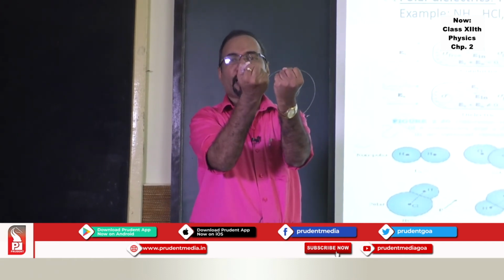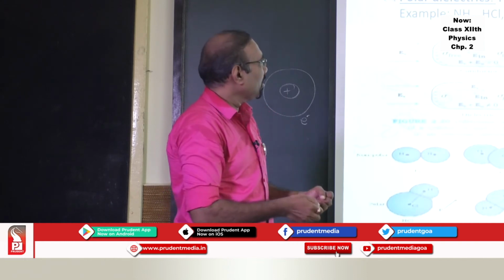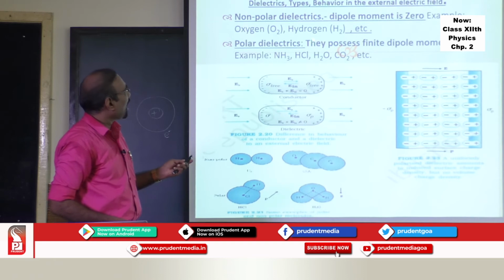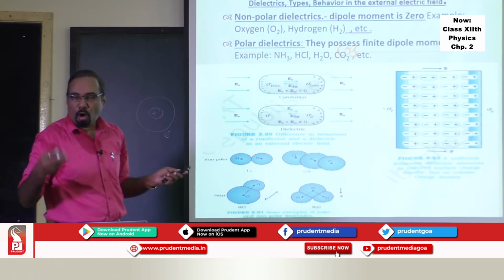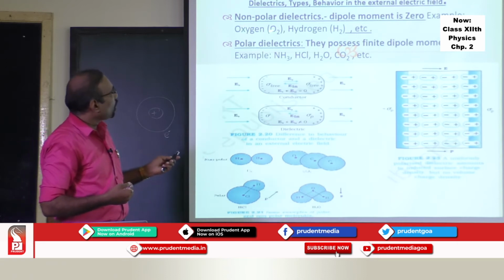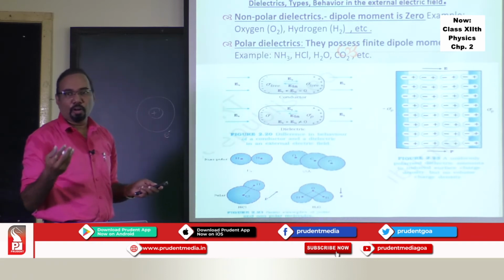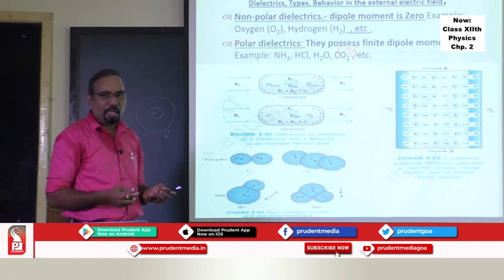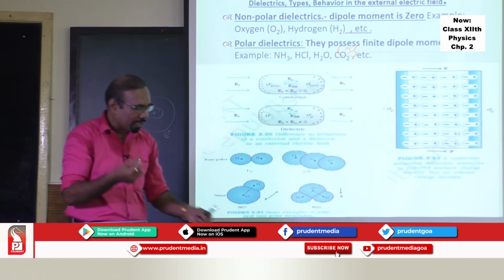If this positive center and negative center coincide, then the dipole moment in that case is 0. The materials made up of such molecules are called non-polar dielectrics. Polar dielectrics possess some dipole moment,